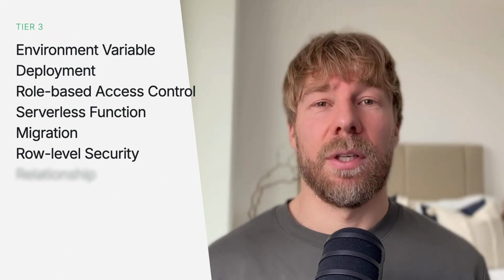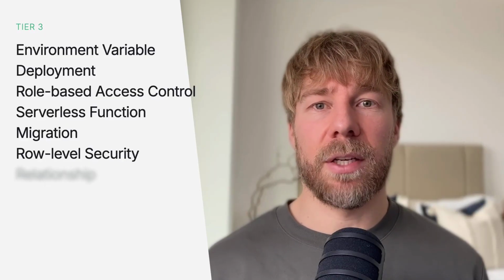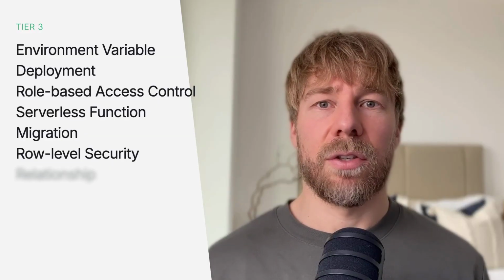Row level security. This one's specific to databases like Supabase, but it's incredibly powerful. Row level security means each user can only see the rows of data that specifically belong to them. Somewhat related to the role level access that we talked about before, but this is more at a data level. So when you say enable row level security, so users can only read and write their own records, you've solved one of the biggest security risks that your product will potentially have, which is making sure that individual users can only see and edit the information that they have generated themselves.